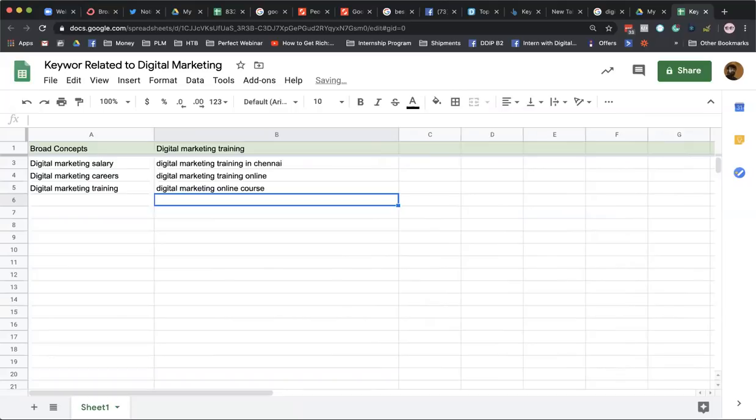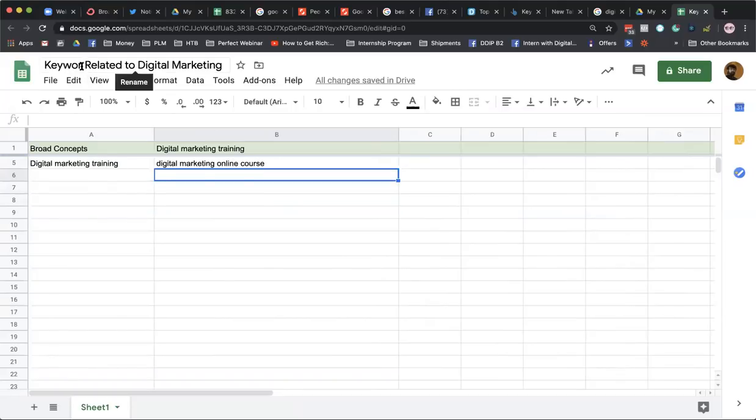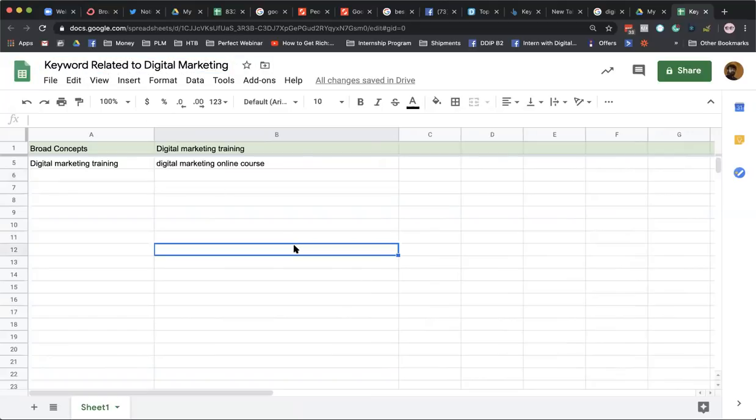So here I'm basically giving you an example of how I can generate keywords related to a particular niche. So my niche is digital marketing. I do digital marketing training, and I go ahead and create keywords related to digital marketing. So this is the entire process of keyword research.